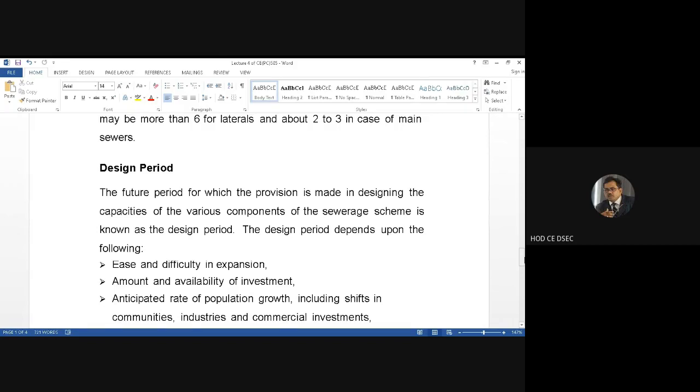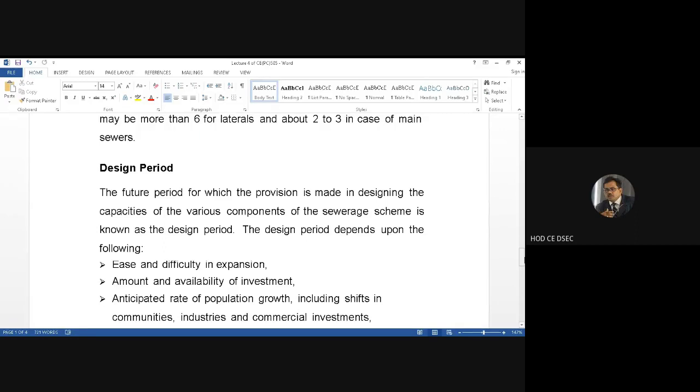Why does this design period come? Because whenever I am investing certain capital, whenever I am investing money and designing a system, I am commissioning the system, and definitely it will have a value addition for the next couple of years. That means 20 or 30 years, which we call the design period.